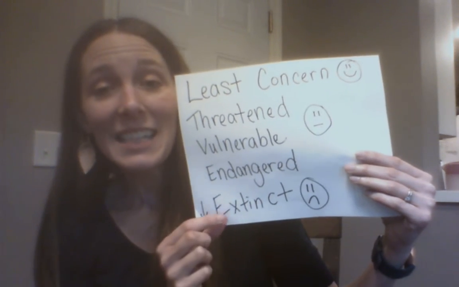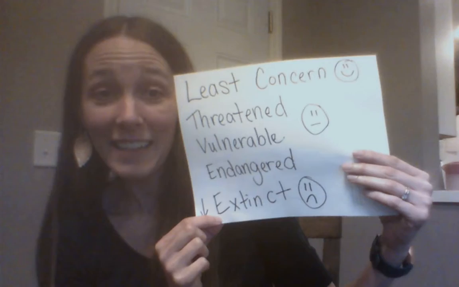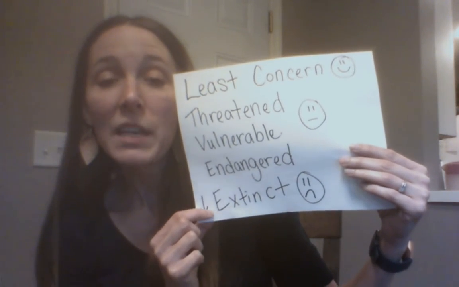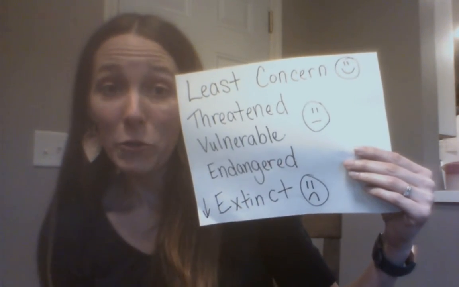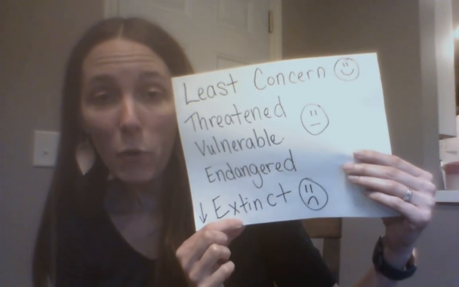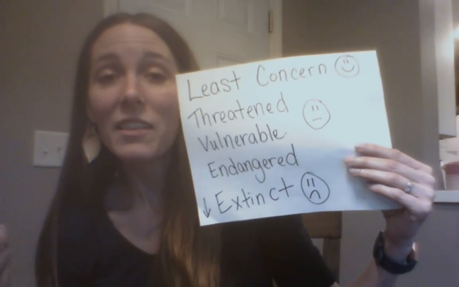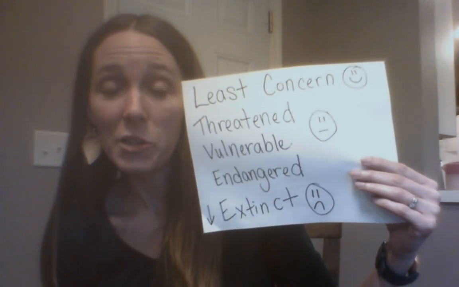So extinct is a really kind of sad way to look at things. It's a really kind of sad thing that's happened to some of those animals. So you can think about things like the dodo bird, things like dinosaurs. They're extinct. They're not around anymore. And so it's impossible to get them back. There's nothing else that can be done to help that situation.